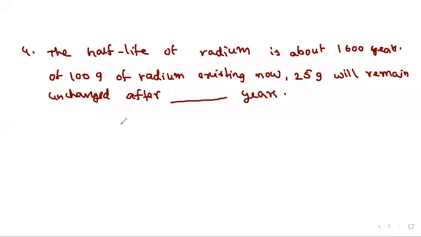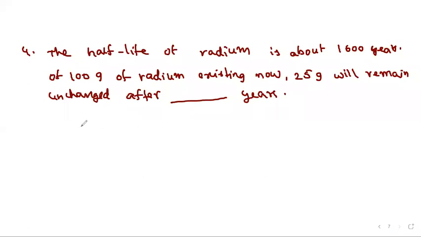The half-life of radium is about 1600 years. Of 100 grams of radium existing now, 25 grams will remain unchanged. That means initially 100 gram of sample was taken, and finally only 25 gram remained there.